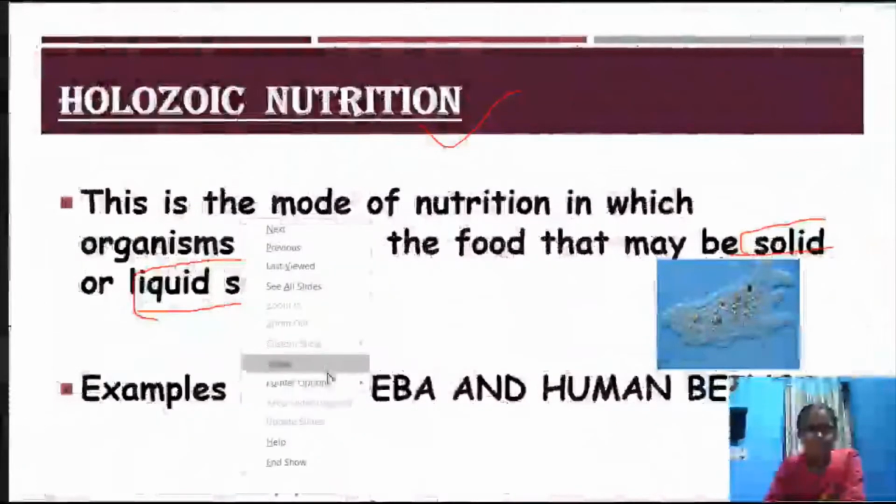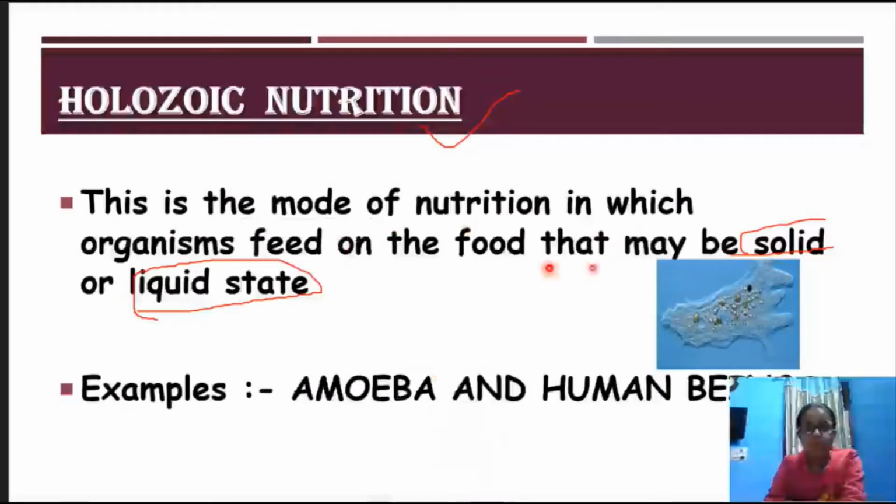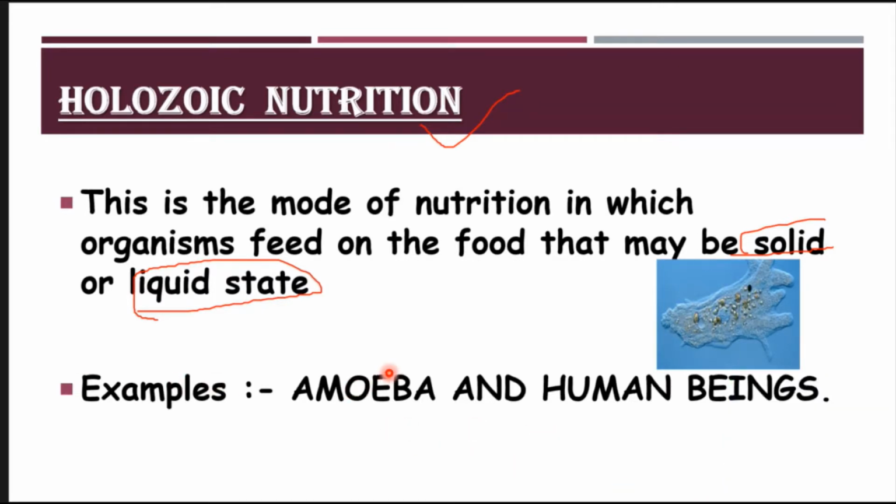Holozoic nutrition, first we are going to understand. So what is holozoic nutrition? Holozoic nutrition is a mode of nutrition in which organisms feed on food that may be solid or in liquid state. Solid and liquid foods are also consumed by us, that is, human beings. So examples of holozoic nutrition are amoeba and human beings.